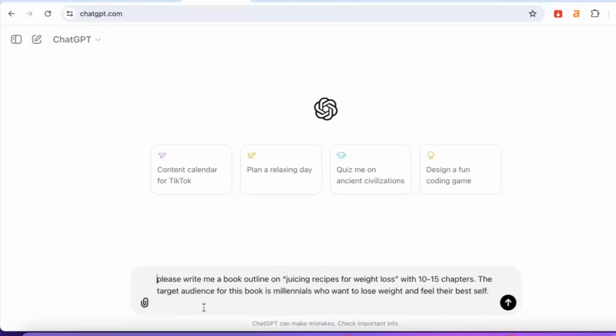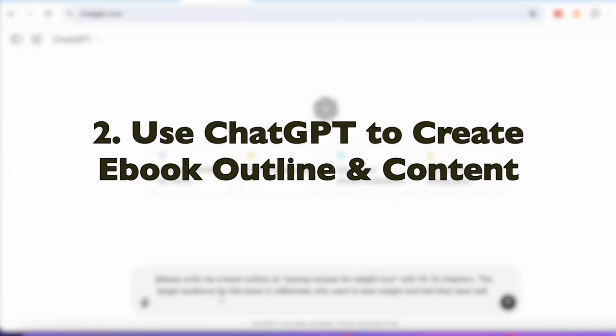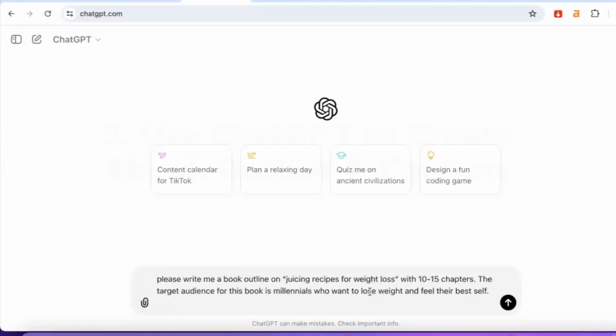Now, what we want to do next is ask ChatGPT to create a book outline based on the topic that you've decided to go with. Again, you can replace all of the sections with the book topic of your choice. Make sure that you talk about the target audience and also highlight the transformation and the results that someone is going to get as a result of reading your book. Because when you give ChatGPT those prompts, it's easier for it to create something that's closely related to what you are out to achieve.